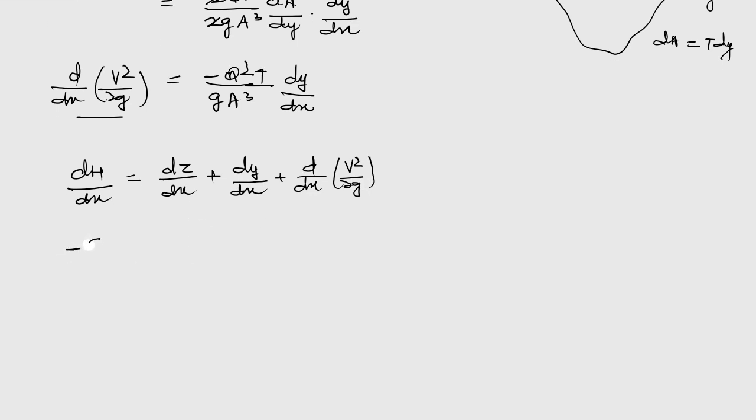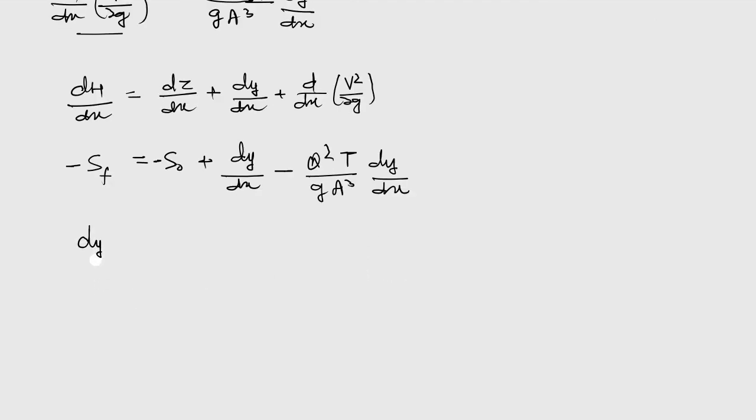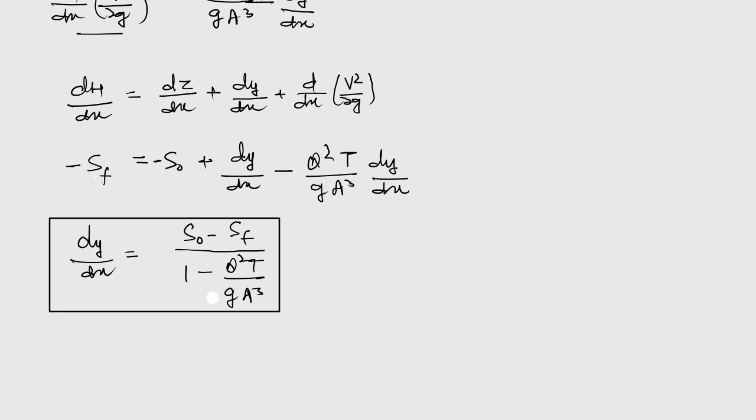So we can put these values. dh/dx is minus Sf and dz/dx is minus S0, plus dy/dx, what we are interested to find out, minus q²T/(gA³) dy/dx. By rearranging the terms, we get dy/dx = (S0 − Sf) / (1 − q²T/(gA³)). So that is the differential equation for gradually varied flow.